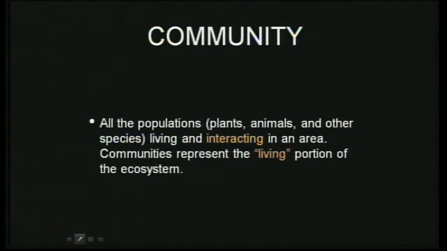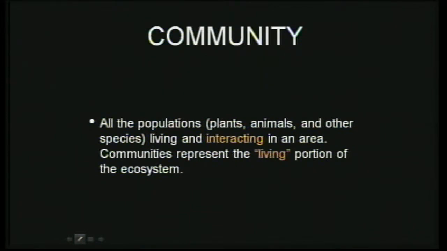So what about community? Again, community is a term which we use normally in our daily life also. So when we say community, what do we mean by that? It is defined as all the populations, that means plants, animals and other species living and interacting in an area. So it includes all the living organisms which interact amongst each other.